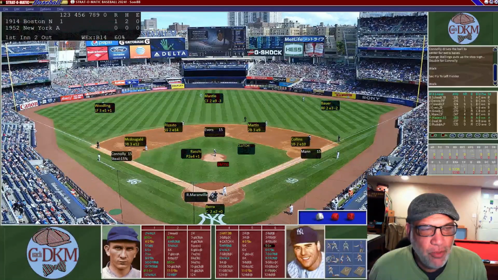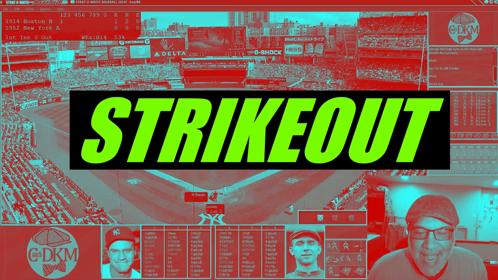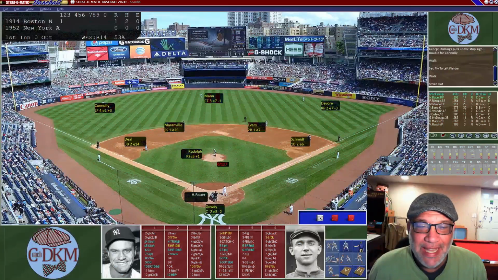So Vic Raschi is obviously struggling in the first inning, and now Rabbit Maranville is up, another Hall of Famer, who hit .289 with 4 home runs, and he's going to strike out. So we get out of the inning after allowing 1 run, but a whole lot more damage could have been done. In a weird way, we're actually happy getting out of that inning with the little amount of damage that occurred. So we're going to go into the bottom of the first, trailing by 1.